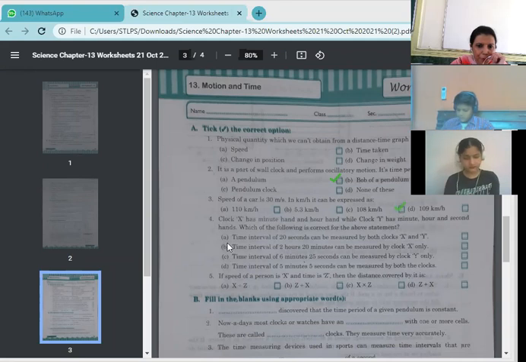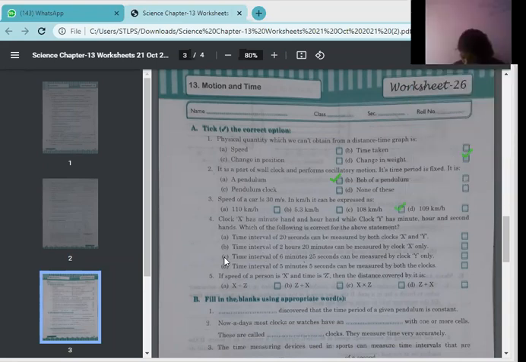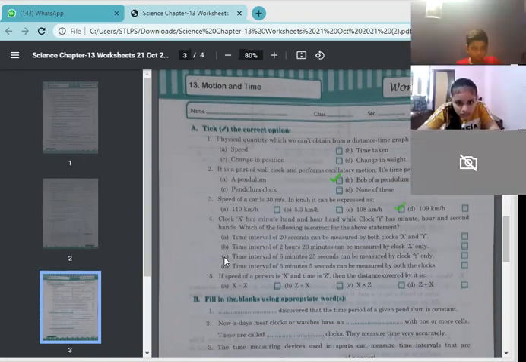Next, number 4. Clock X has minute hand and hour hand, while clock Y has minute, hour, and second hands. Which of the following is correct for the above statement? So children, you have seen many clocks. Few of the clocks have only minute and hour hand, and some have hour hand, minute hand, second hand. So which option is correct?